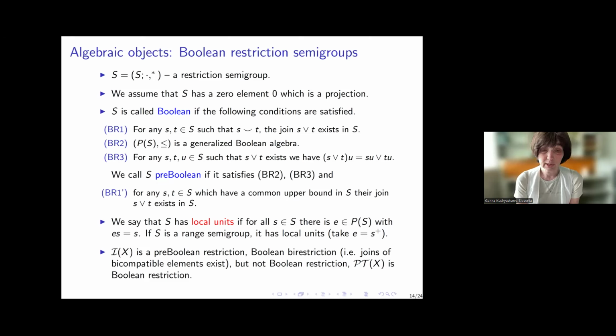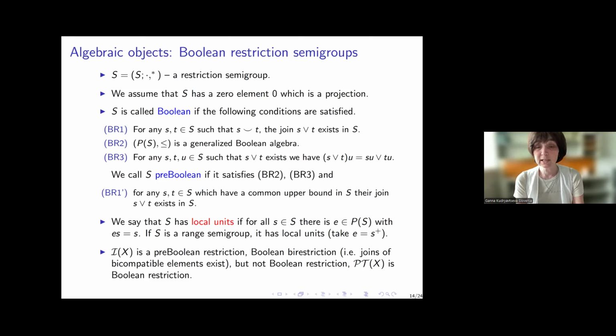Actually, this pre-Boolean case will be needed for us to establish a junction between pre-Boolean restriction semigroups and ample categories. And this junction will imply equivalences for both restriction and bi-restriction cases. So this notion subsumes both Boolean restriction and Boolean bi-restriction semigroups.